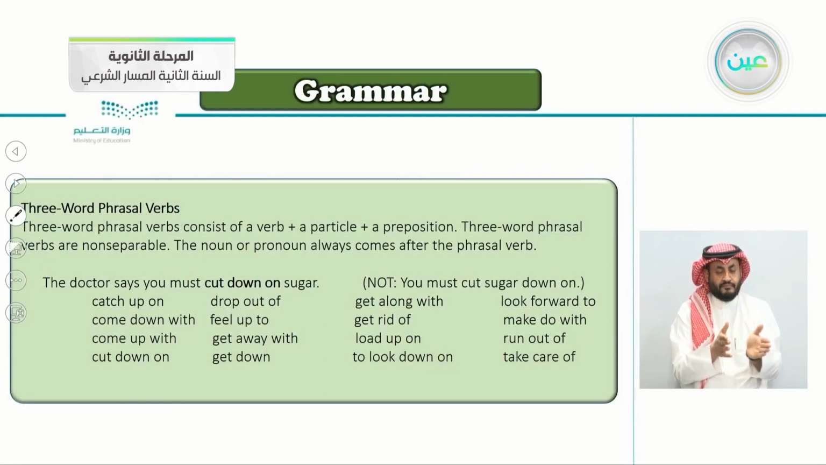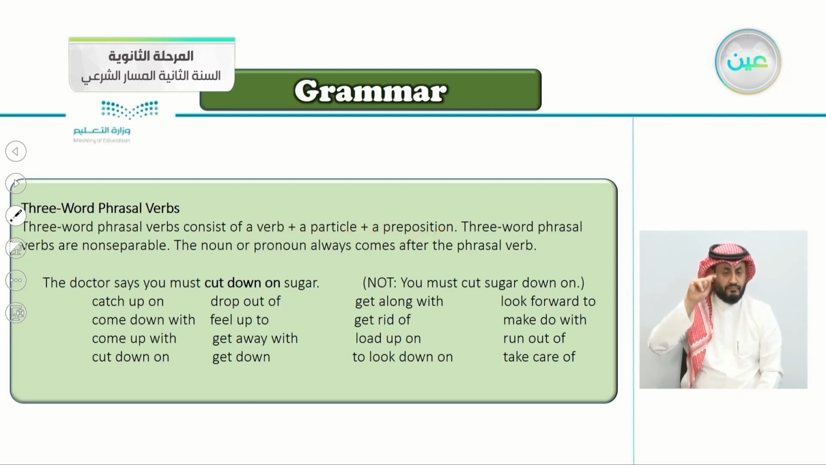Continuing here with three-word phrasal verbs. Previously, there were just two words. Now we'll be studying three-word phrasal verbs. Three-word phrasal verbs consist of a verb, a particle, and a preposition. So these are the three parts: a verb, then a particle. Also here we're adding a preposition.